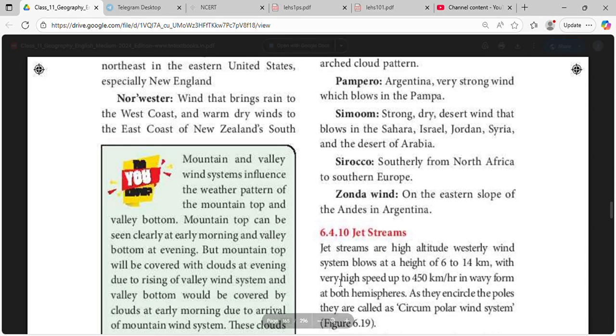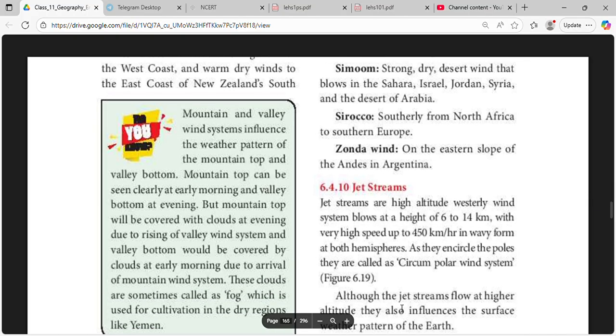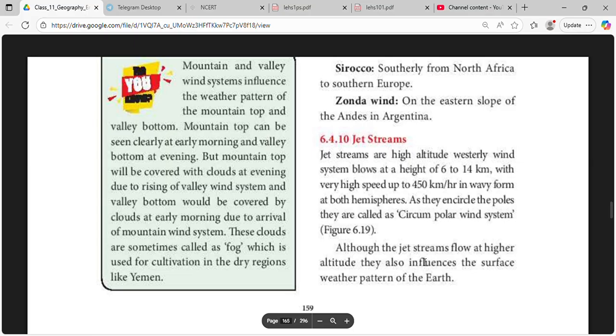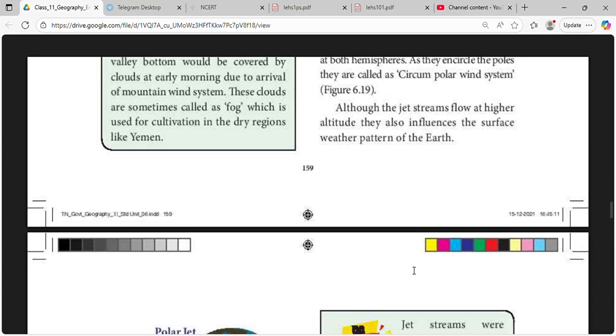Jet streams are high-altitude westerly wind systems that blow at a height of 6 to 14 km with very high speed, up to 450 km/h, in wavy form in both hemispheres. As they encircle the poles, they are called circumpolar wind systems. Although the jet streams flow at higher altitude, they also influence the surface weather pattern on the Earth.